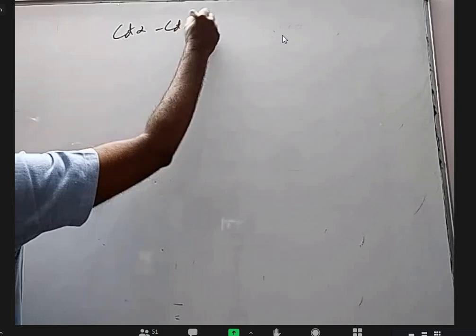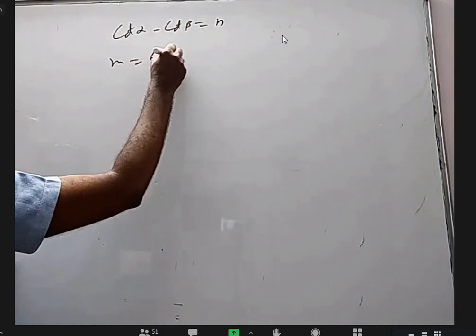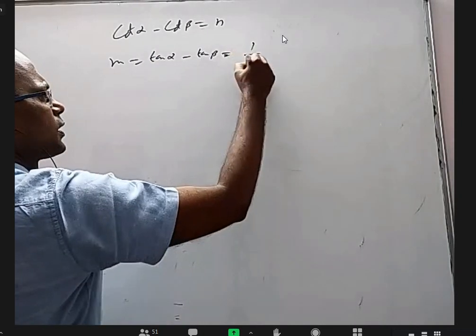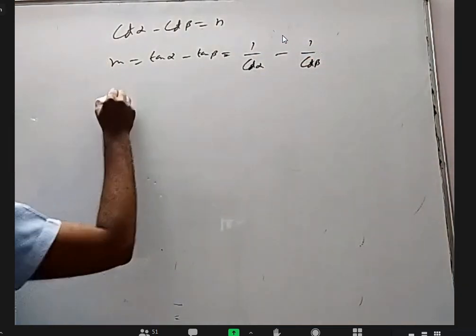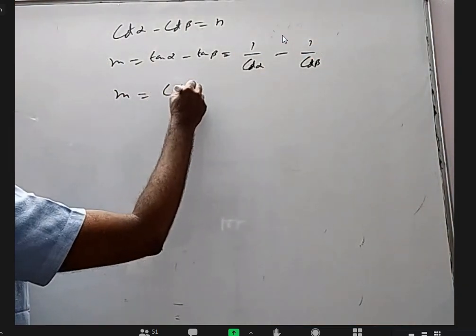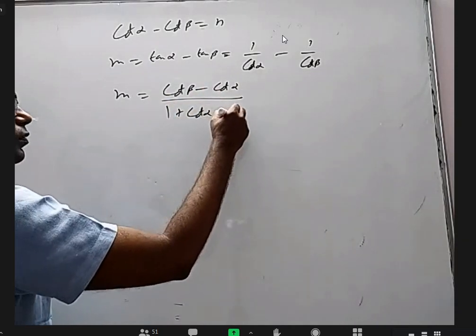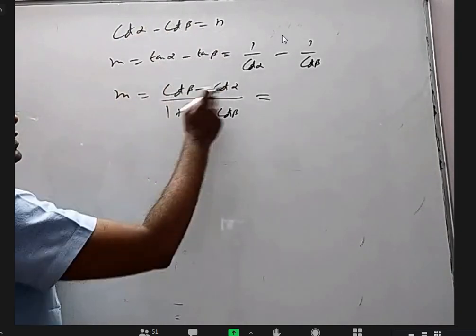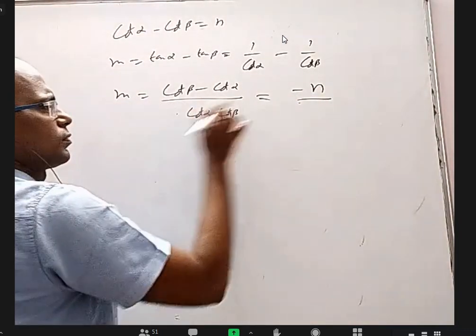They gave cot alpha minus cot beta is equal to n, and m is equal to tan alpha minus tan beta. This tan alpha I can write 1 by cot alpha, and this tan beta I can write 1 by cot beta. Take LCM, we'll get cot beta minus cot alpha by 1 plus cot alpha into cot beta. Already cot alpha minus cot beta is n, so this numerator I can write minus n.